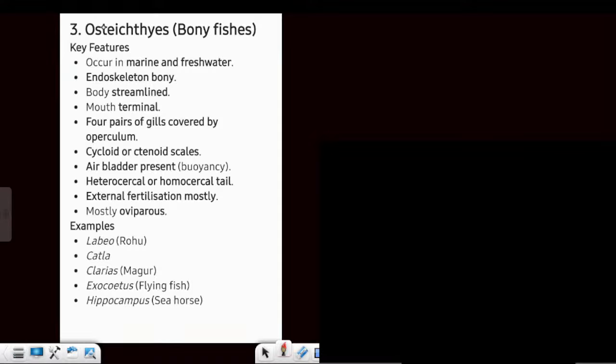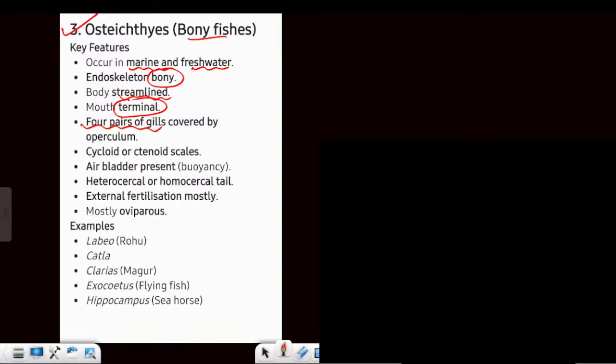Now, coming on to Osteichthyes. Osteichthyes are the bony fishes. They occur in marine as well as freshwater. Endoskeleton is made up of bones. Body is streamlined. Mouth is terminal. 4 pairs of gills.